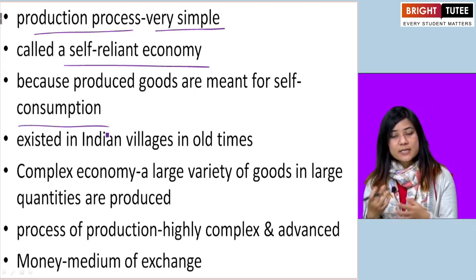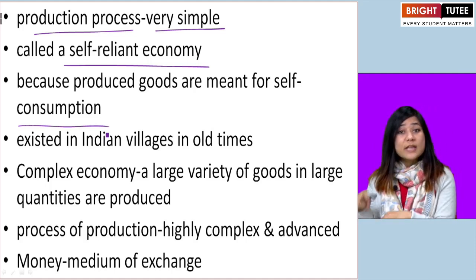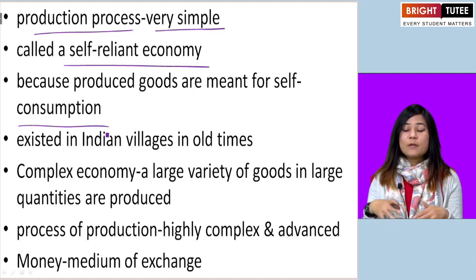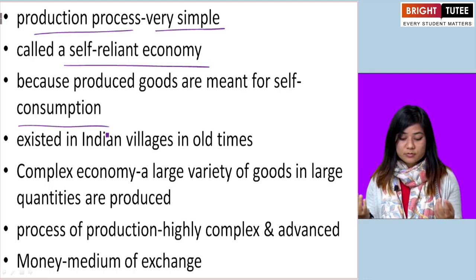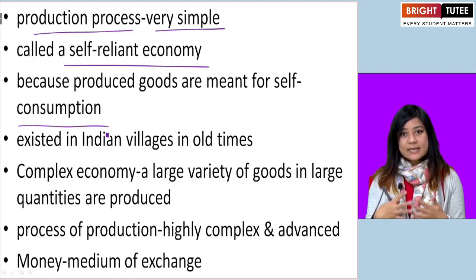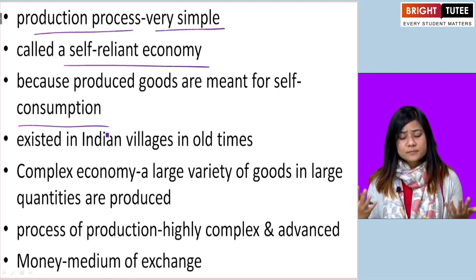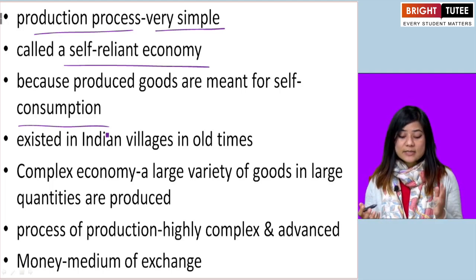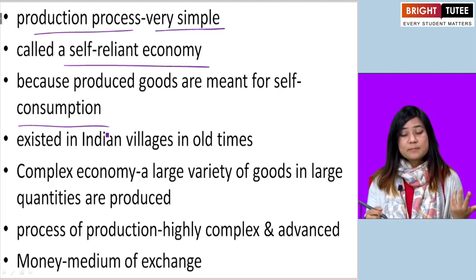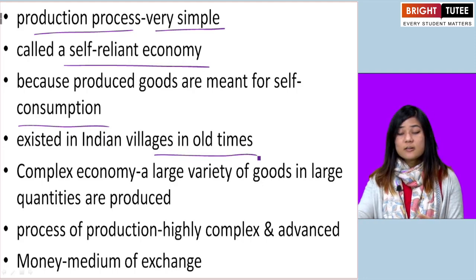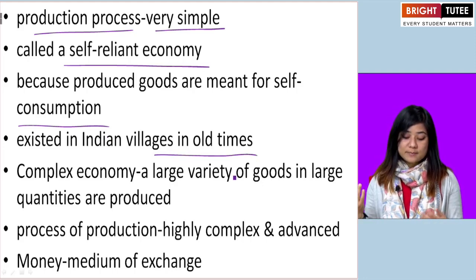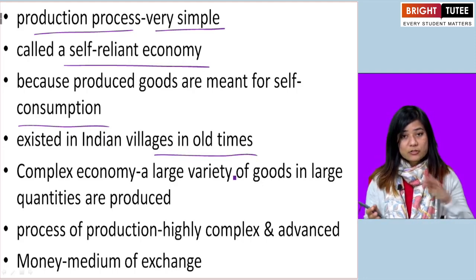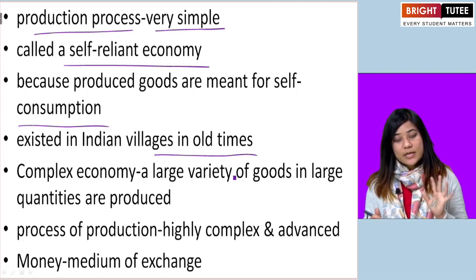Whatever they need, they produce the good according to that need. Okay, and more than that, they do not produce. So these kinds of simple economies existed in many villages in India in earlier times, in old times. Okay. So that is simple economy.